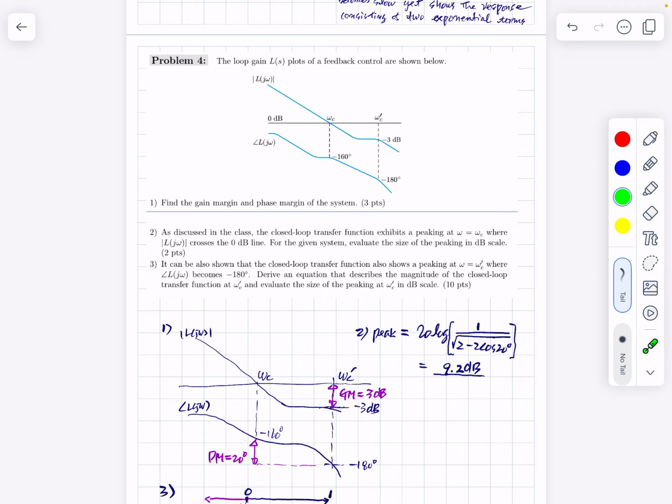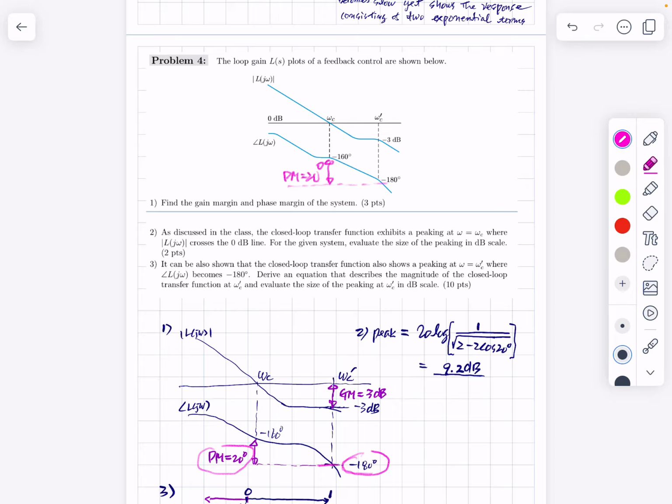So this is the conceptual loop gain characteristics. We have the magnitude plot over here and the phase plot over here. At the 0 dB loop gain crossover frequency, the phase margin of this system will be determined like this. This is the 180-degree line, so this is 20 degrees. So PM is obviously 20 degrees, which is this. And this is the frequency at which the phase of the loop gain drops to 180 degrees. At this point, we define the gain margin.